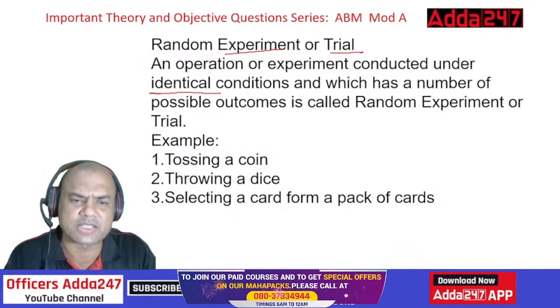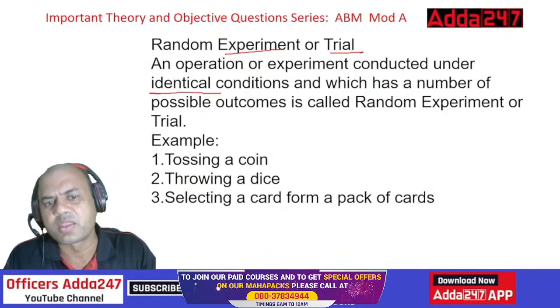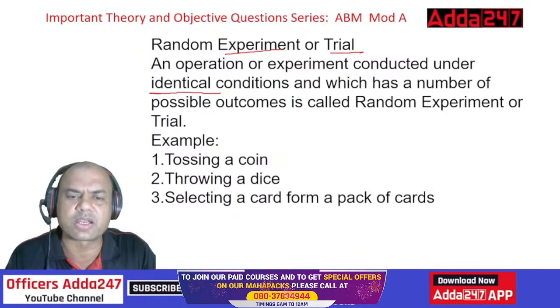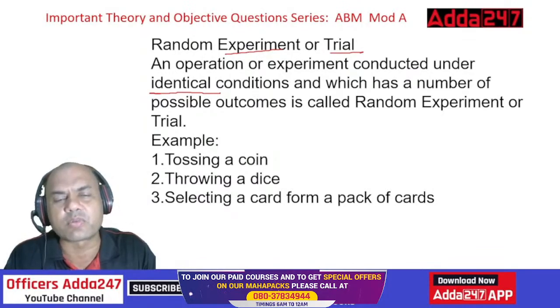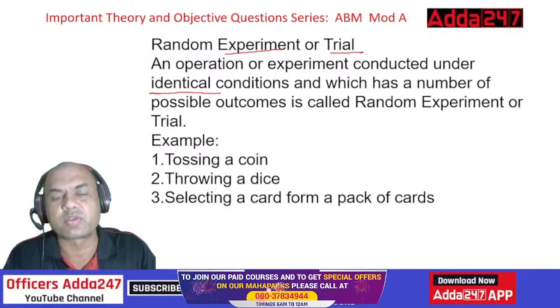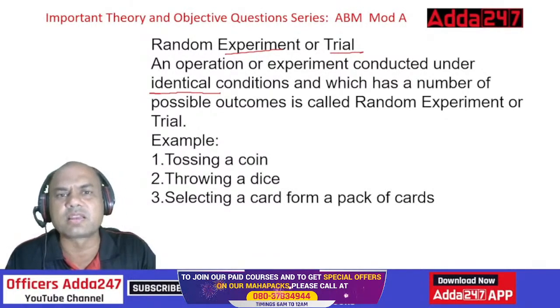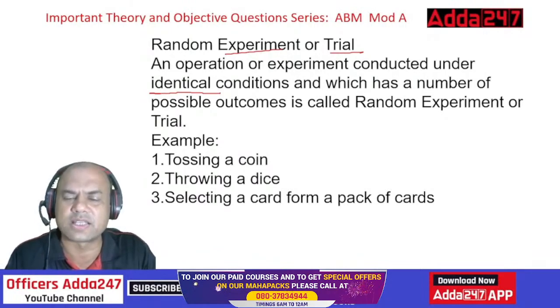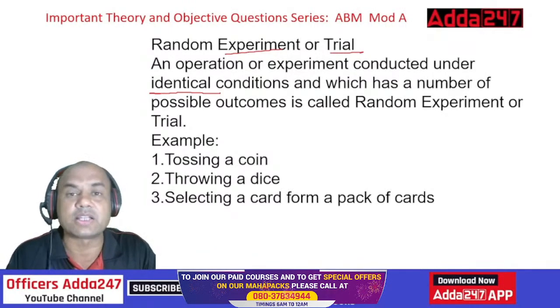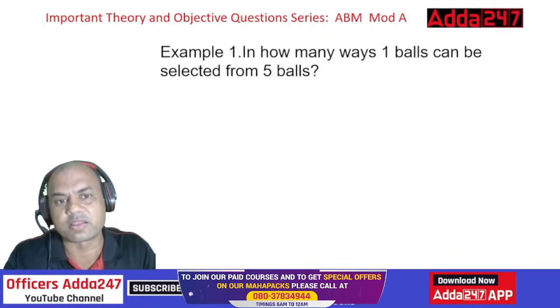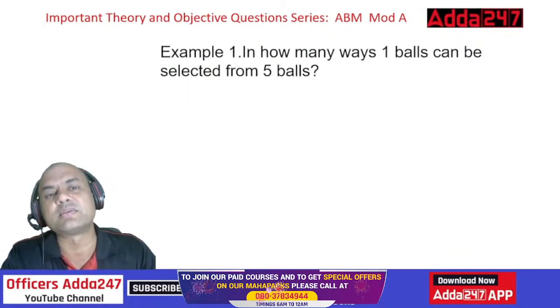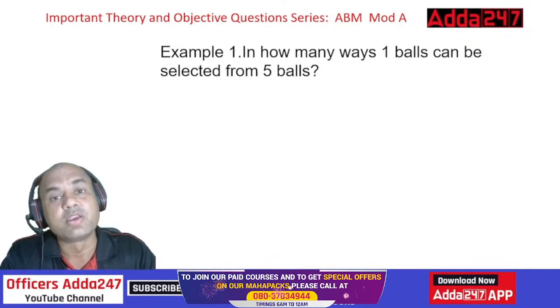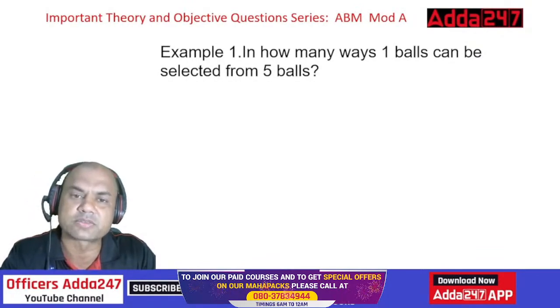So examples are the same which we saw earlier: tossing a coin, throwing a dice, selecting a card from a pack of cards, right? So I can select anything: king, queen, 1, 2, 3, 4, ace, anything, isn't it? So that's called a random experiment or trial. Now let us see some numericals. I told you we'll be dealing with important definitions, and then we'll be dealing with numericals.